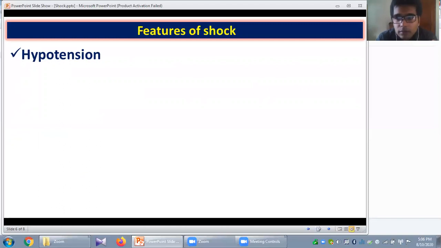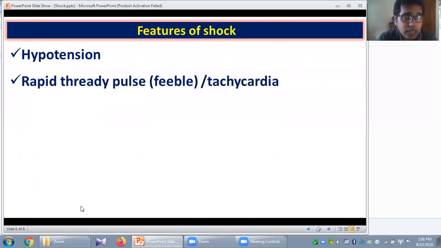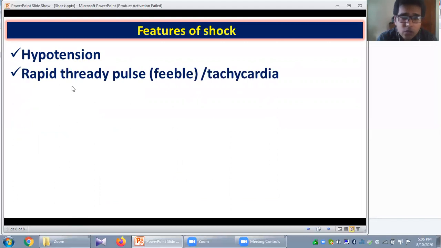Number 1, hypotension. I have already explained the most important or prominent feature of shock. It is hypotension, and that is the very basic defect in case of shock. Due to this hypotension, there is inadequate tissue perfusion. So you will find hypotension, and due to some compensatory mechanism, your heart will try to maintain the adequate cardiac output. So it will start beating faster.